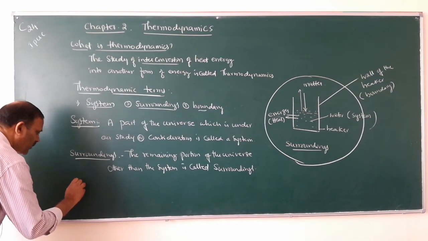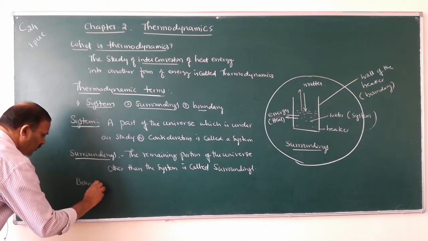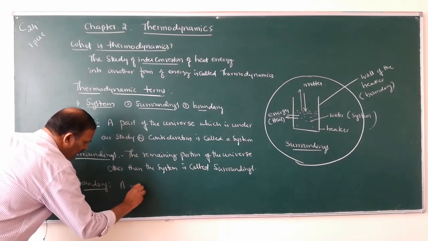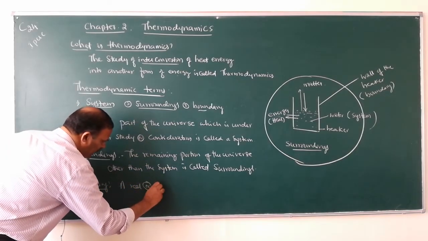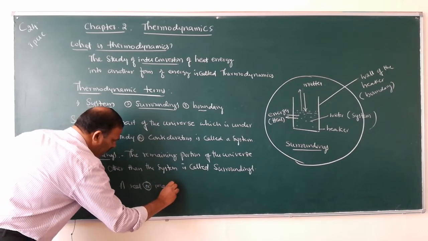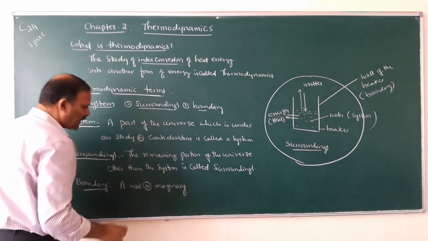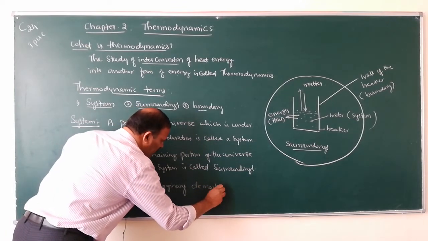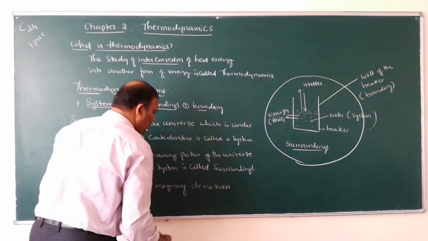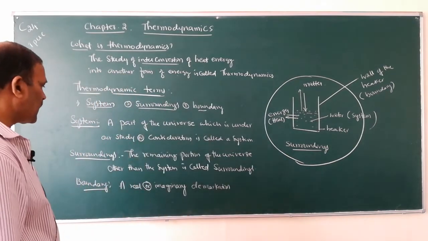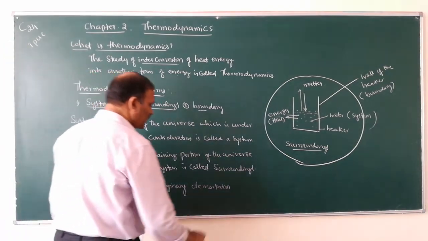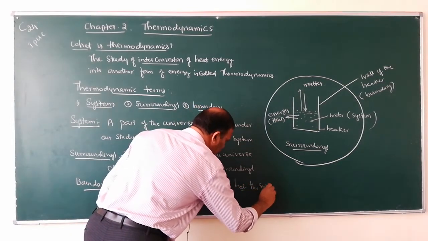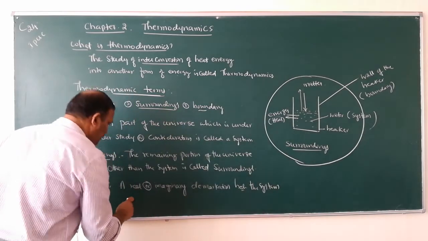And then what is boundary? A real or imaginary demarcation between the system and the surroundings.